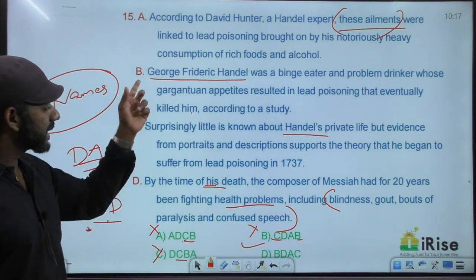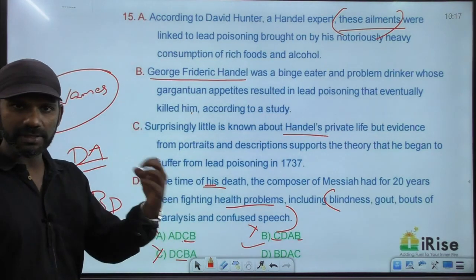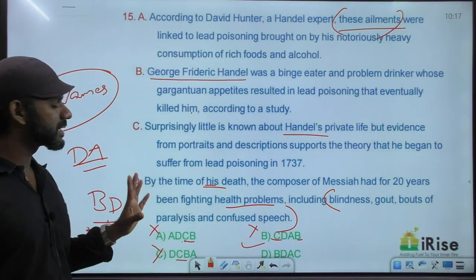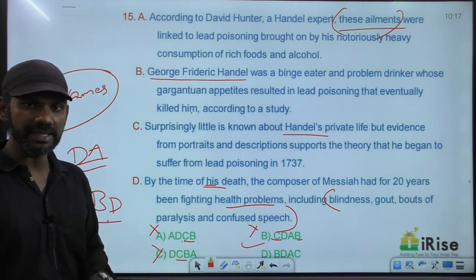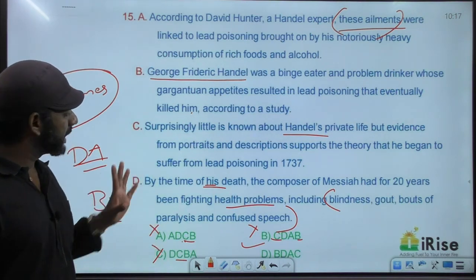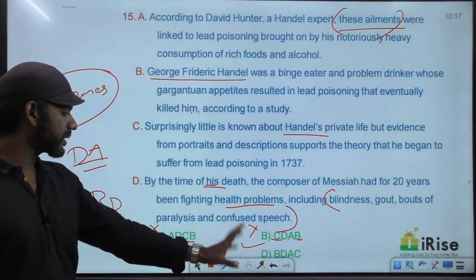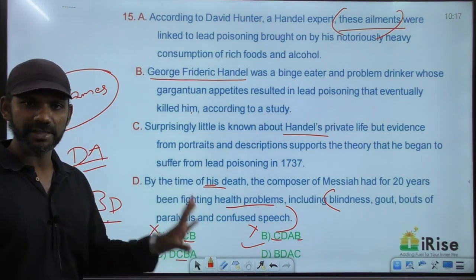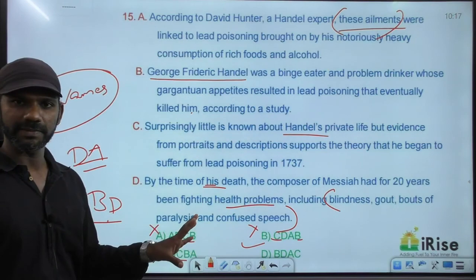So C cannot come before B, based on which three options were eliminated. BD is a mandatory pair based on the concept of pronoun antecedent, checking out for pronouns. And BD as a mandatory pair comes in only one option, option D. So undoubtedly the answer must be D. All the concepts are fine here. Clear?